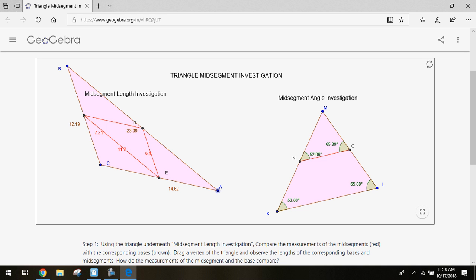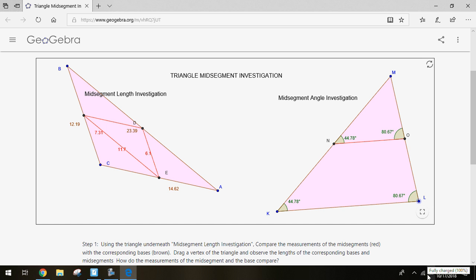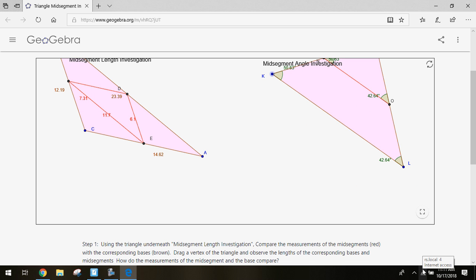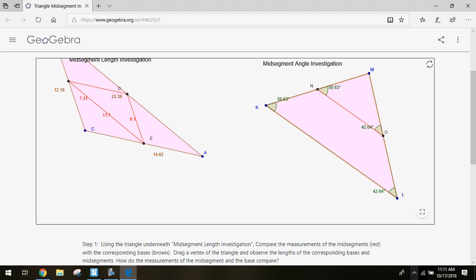Looking at this triangle, we're looking at the angles. I see my angle down here, 52.06, is the same as 52.06 up here. 65.89 is the same as 65.89. These are corresponding angles if we think back to our parallel lines. Because these two lines are parallel, those two angles should match. If I move my triangle any way, those angles are still matching. It doesn't matter where I move my triangle, we'll still get matching angles, and that's because our midsegment is always parallel. And so we'll have those correspond.